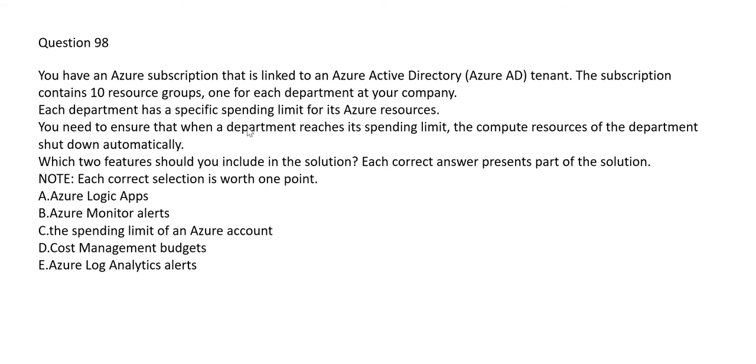Each department has a specific spending limit for its Azure resources. So this is required because they exactly want to know what people are spending and they want to cap that.